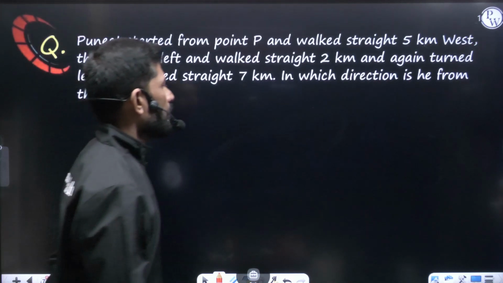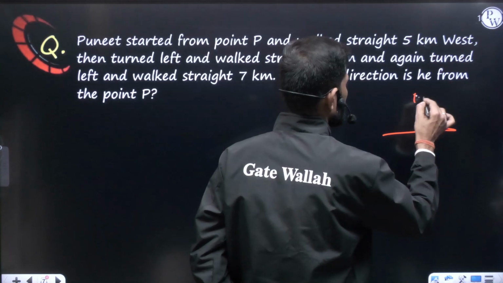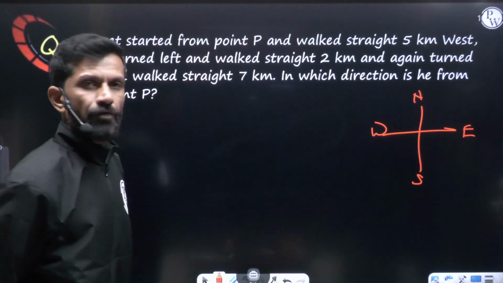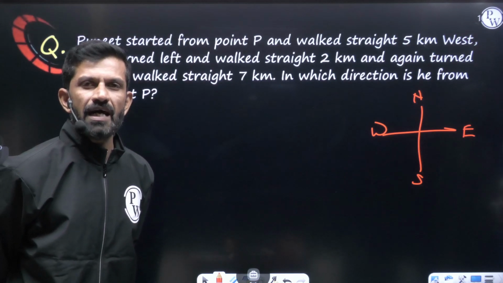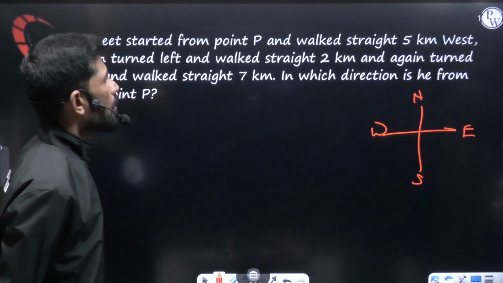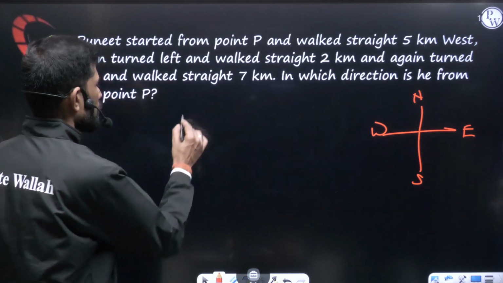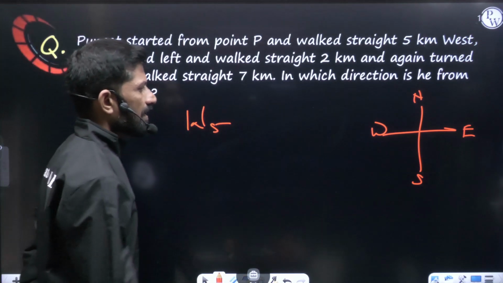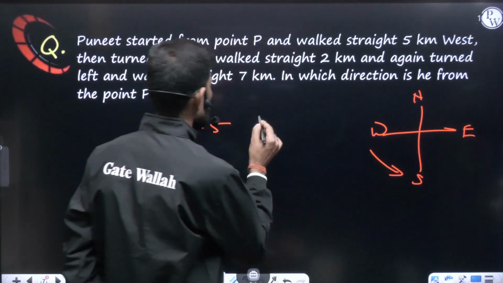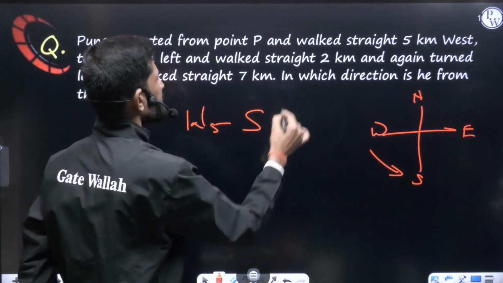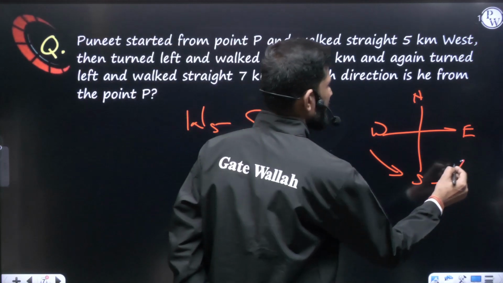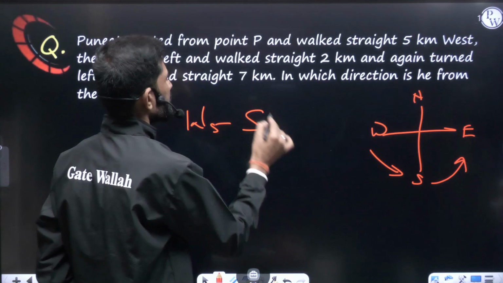Puneet started from point P. Let us write this one. North, south, east, west. Puneet started from point P, walked straight 5 km west. So west 5. Then turned left. From west, left is anti-clockwise, means south. And walked straight 2 kilometers. So here 2. Again turn left. From south, left is actually east, and walked straight 7 kilometers.